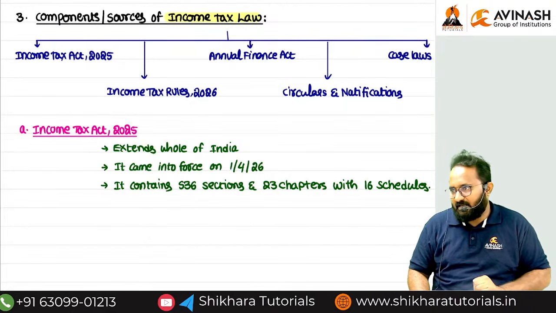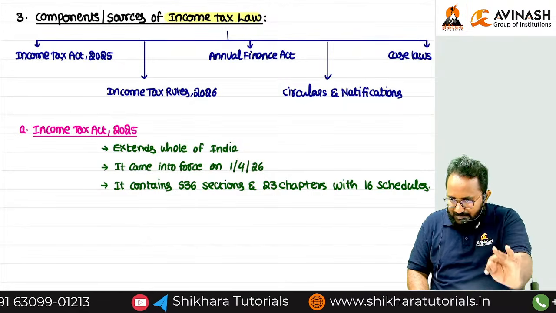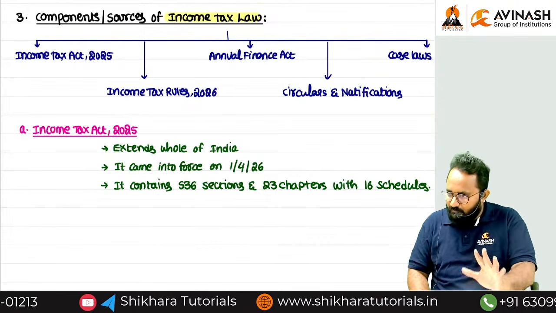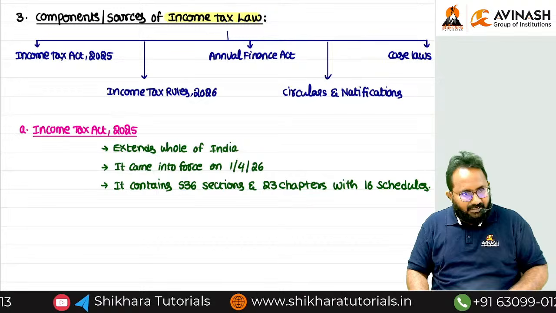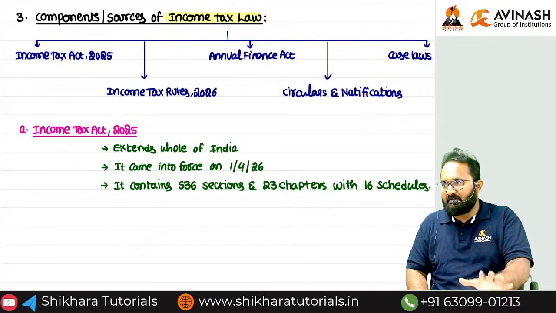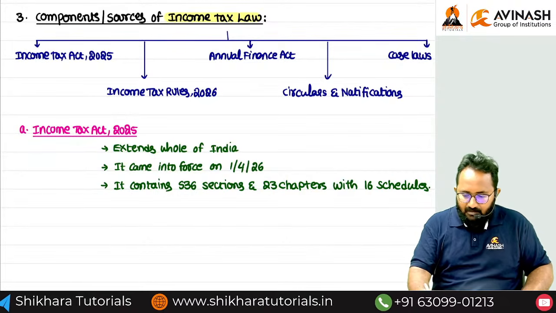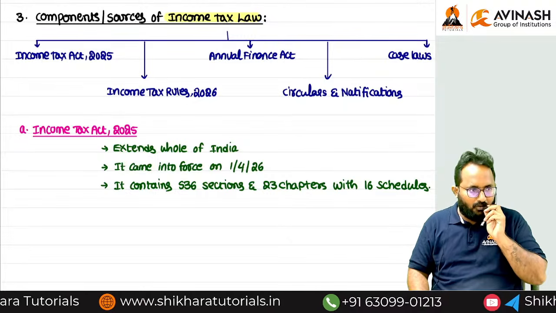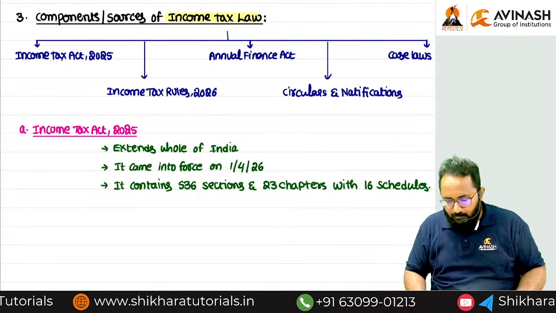Part 1 gives the tax rates for the current tax year. Part 2, TDS rates for the current tax year. Part 3, TDS rates related to salary and advance tax computation rates. Next, what is Part 4? Rules related to net agricultural income computation.